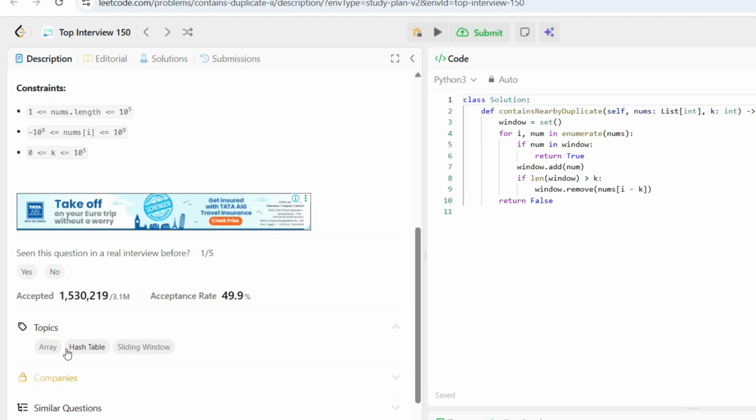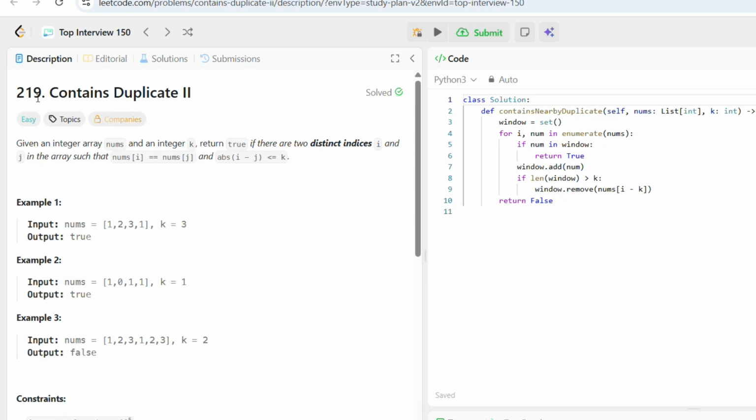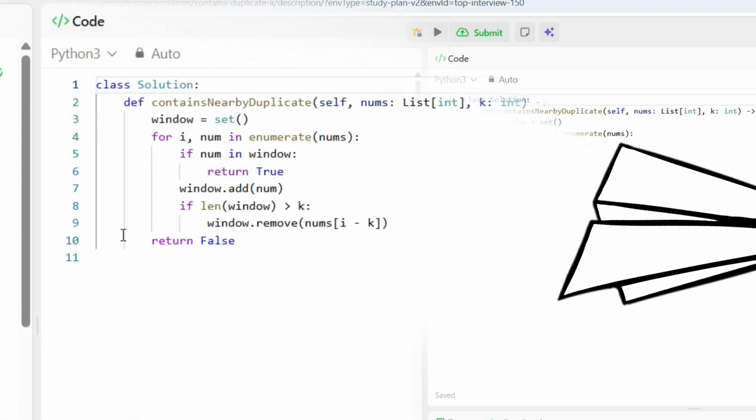The topics are array, hash table and sliding window. So in this case we try to do it with a sliding window, and we try to store the values. Yeah, it is LeetCode 219 Contains Duplicate. Within these indices, we have to see how many times it comes. They give the k, and we identify the difference between two indices and the values. The values should be the same, and if this is satisfied then we return true or false.